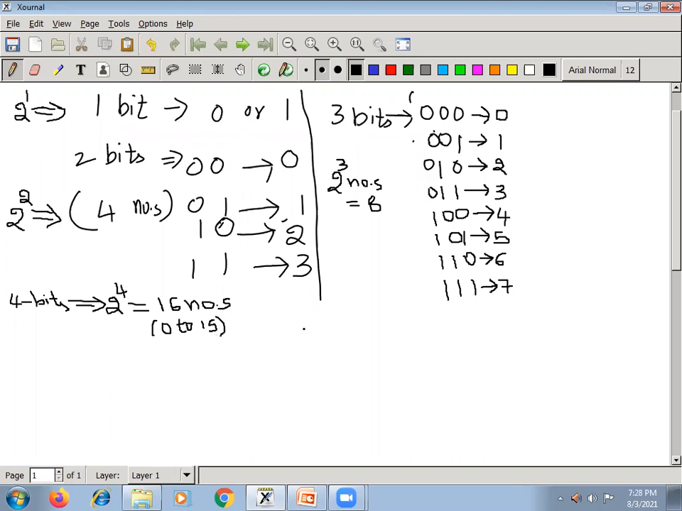Now when we store numbers inside the system, there are two types of numbers that we are going to store. One is called signed numbers, and the other one is called unsigned numbers.